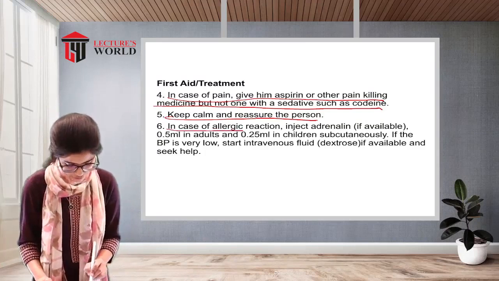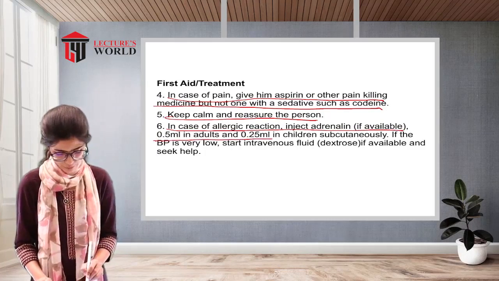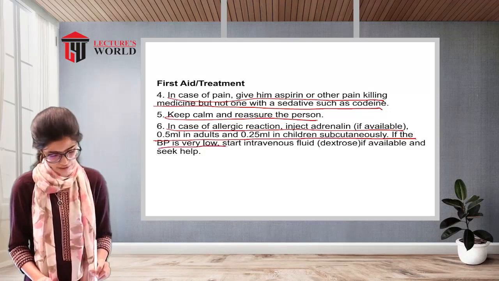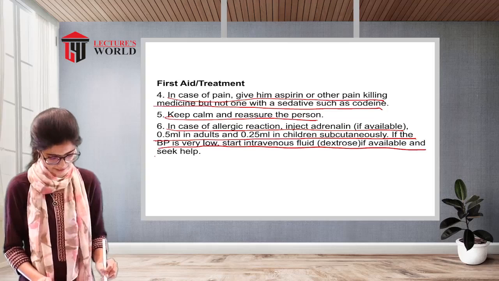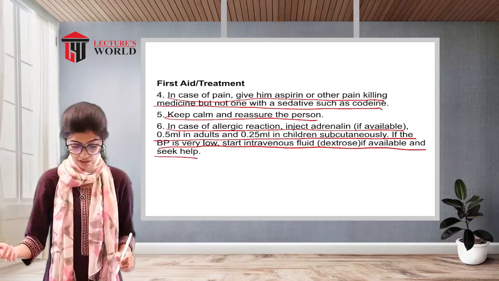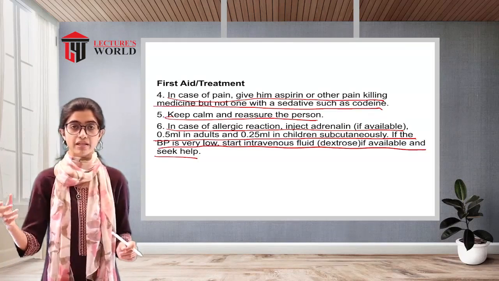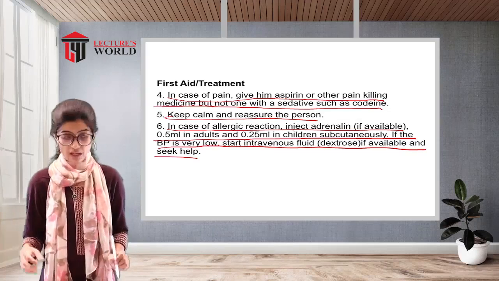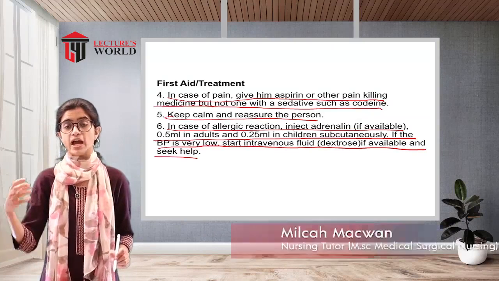In case of allergic reaction, inject adrenaline if available, 0.5 ml in adults and 0.25 ml in children, subcutaneously. If the blood pressure is very low, start IV fluid intravenously if available and seek help. So if it is because of an allergic reaction, adrenaline has to be given, and in adults and children the doses are different: adults 0.5 ml and children 0.25 ml subcutaneously. If the blood pressure is still dropping, then IV fluids have to be started for the patient.